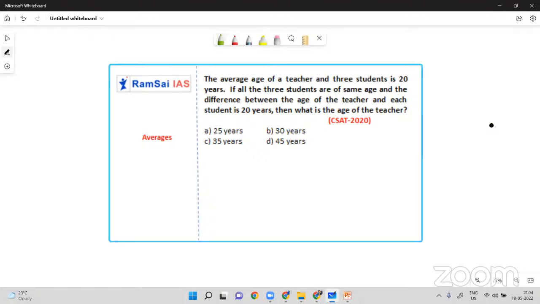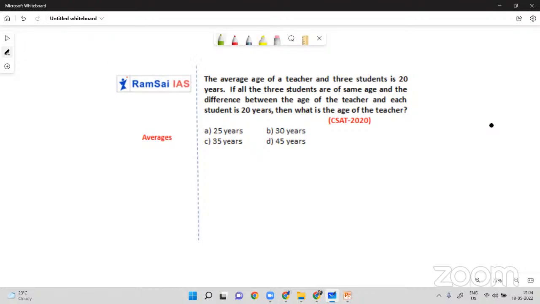So what is the general procedure? The average age of the teacher and 3 students, so total 4 people, and their average is 20. 4 20s are 80. So this is the overall age of the team. The team includes 3 students and a teacher.